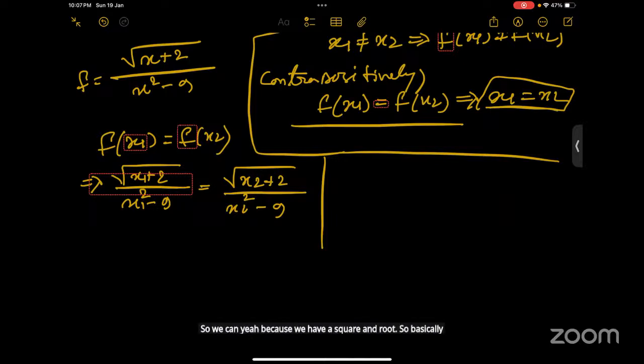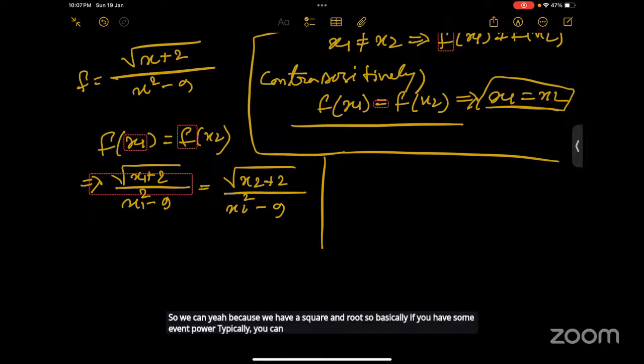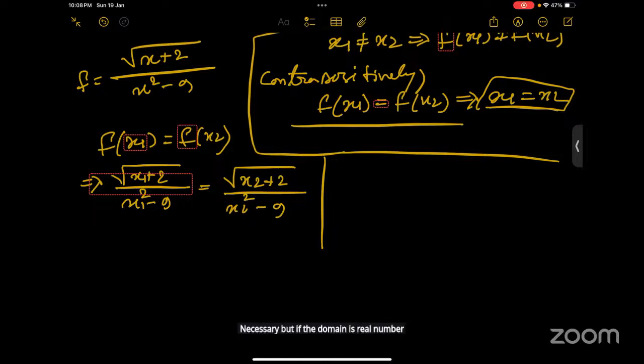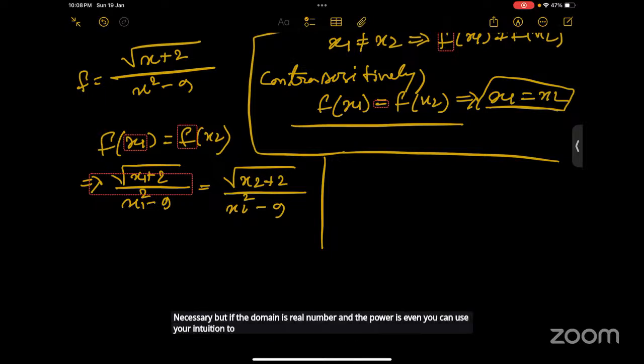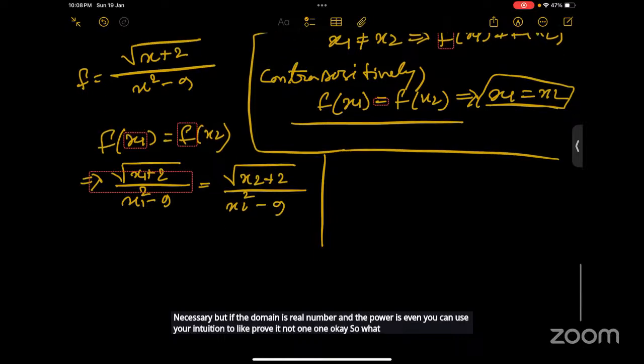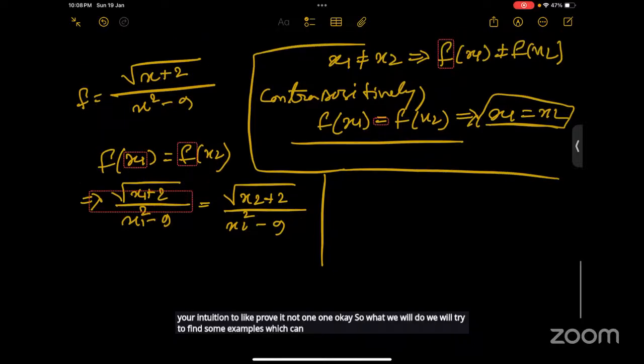Basically, if you have some even power, and the domain is the real numbers, you can use your intuition to prove it is not one-one. So we will try to find some example which can discard the definition. Do you have any example in your mind?